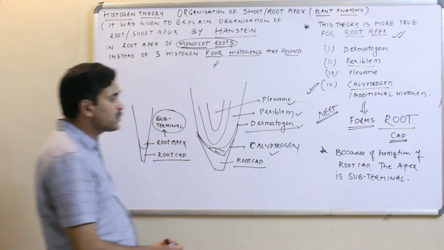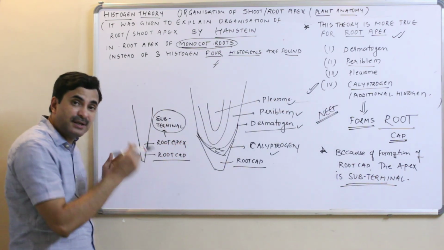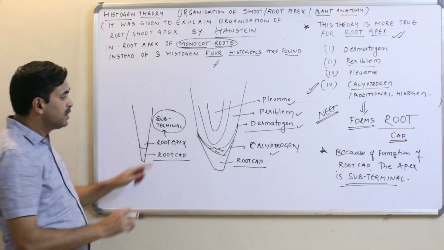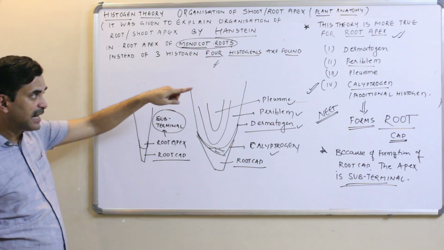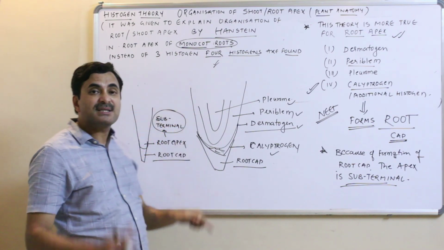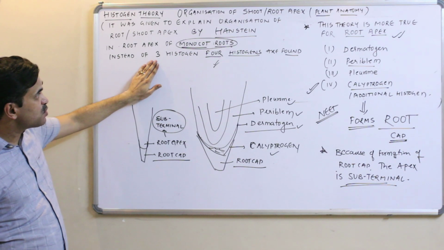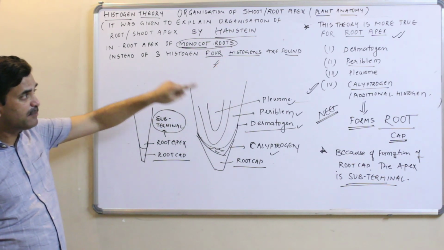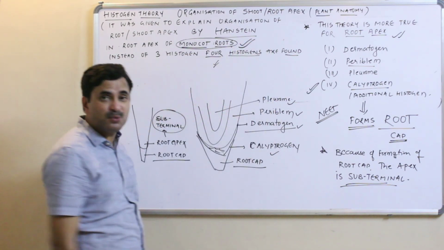Is it terminal or subterminal? Subterminal means it is not at the tip, because at the tip the root cap is present. Just behind the tip the root apex is present, where the calyptrogen is found. So definitely it will be called subterminal. Instead of the 3 histogens, 4 histogens are found, and the 4th histogen, called the calyptrogen, the additional histogen, is the only feature of the monocot roots.